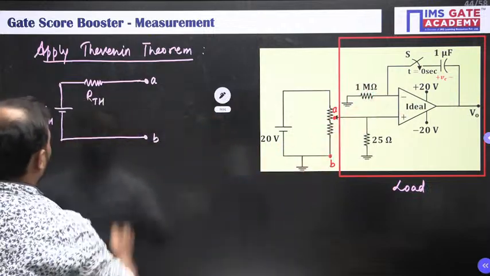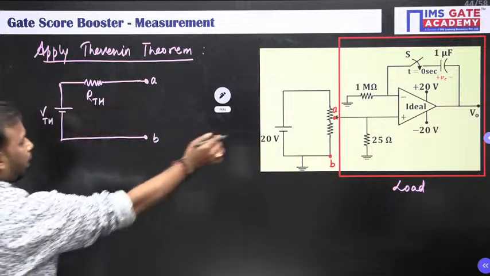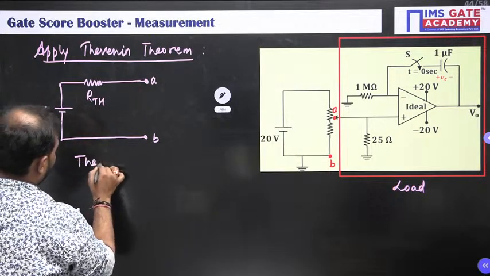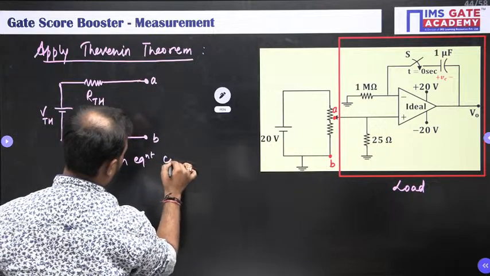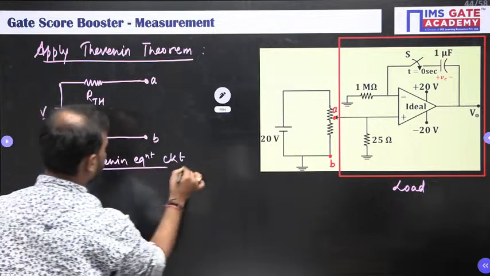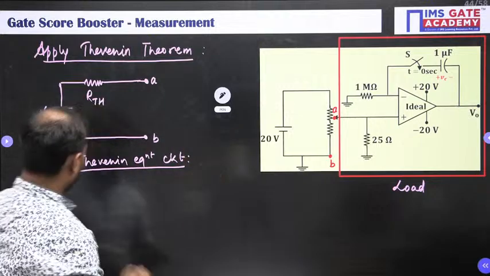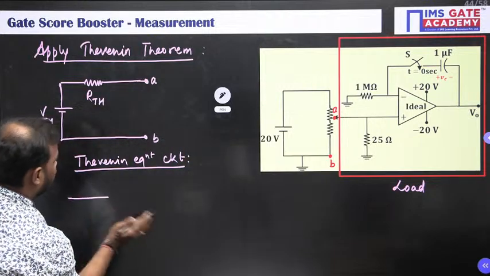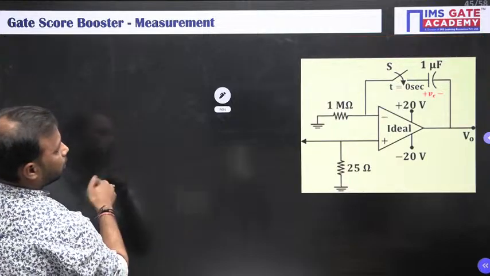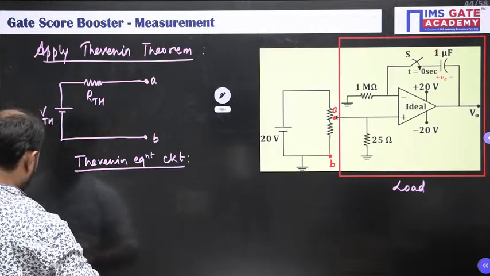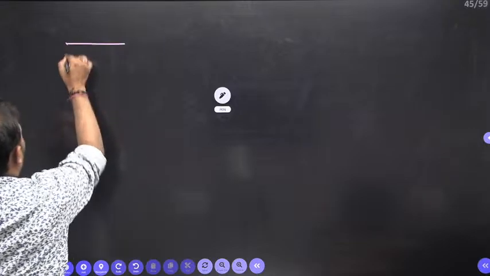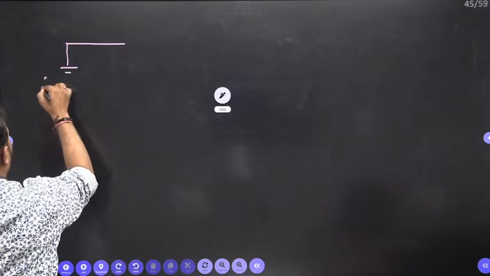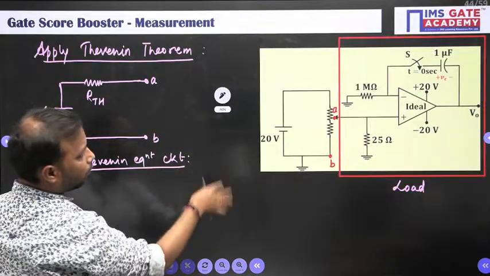All right. So how can we find it? Look here. This is the Thevenin equivalent circuit, na? Okay. So remove the load. So the circuit we will have, let me solve here. Okay, just a second. Remove the load. So the circuit that we have will look like this. 20 volt, just a second, 20 volt.